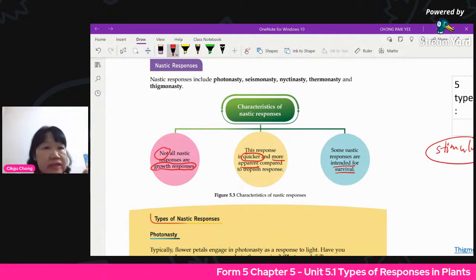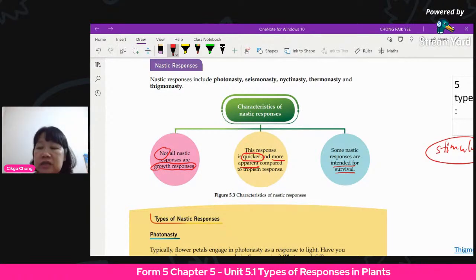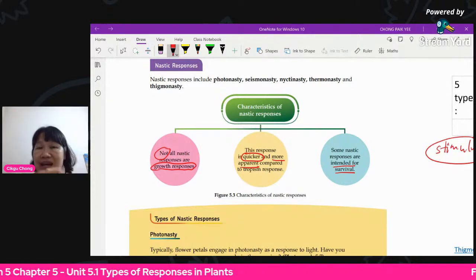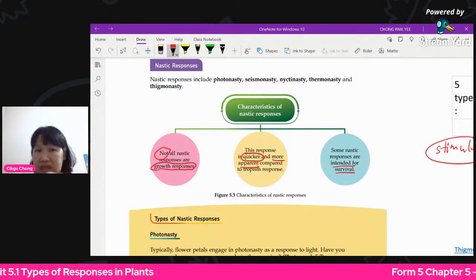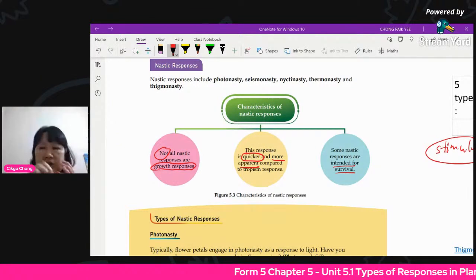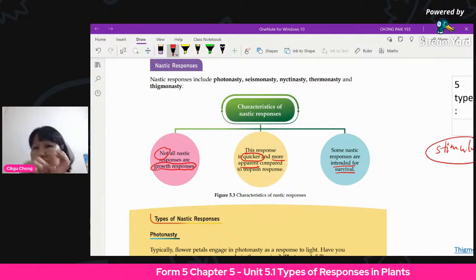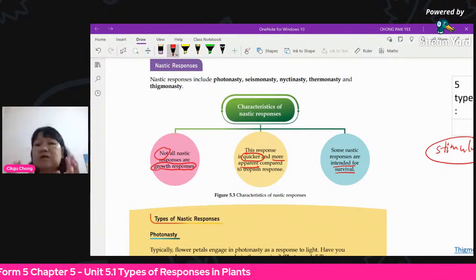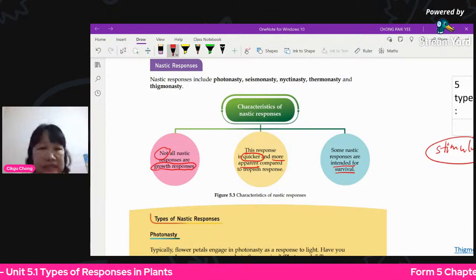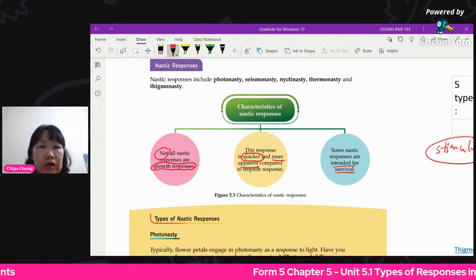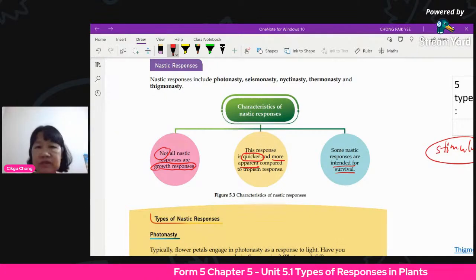An example is the Venus flytrap, which we learned about, the plant that actually eats insects. That one is also nasty because when any insect touches the triggers there, the whole thing will snap up. So this is definitely nasty. Anything instant is nasty, so it's very easy to remember. Tropism is slow, it's a growth. Something that happens immediately is definitely nasty.